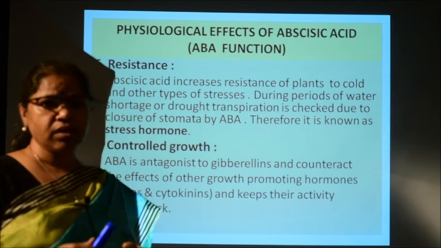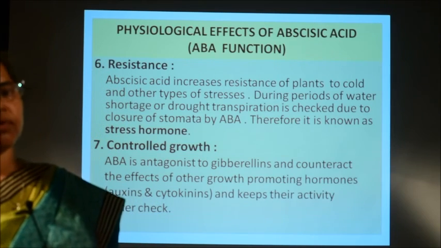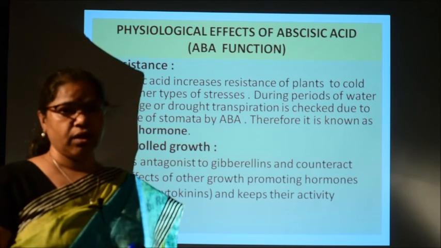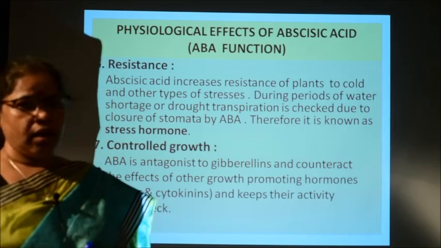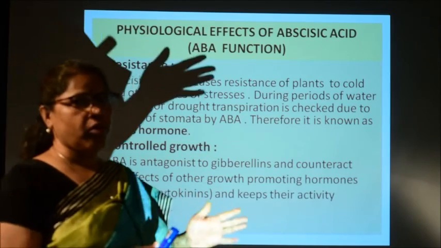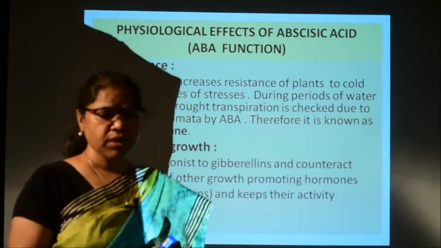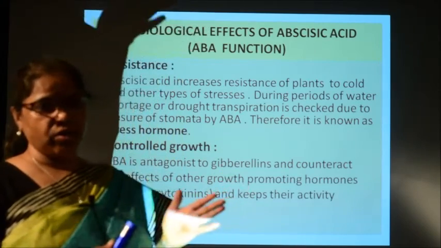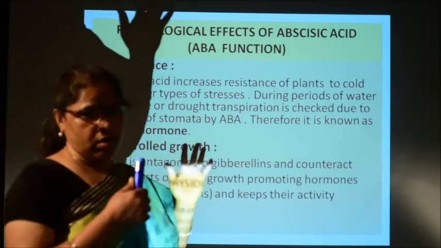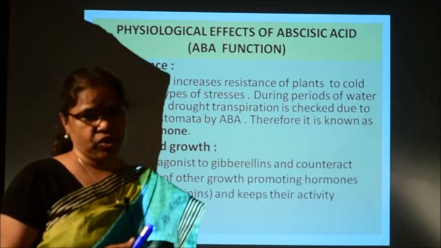All these 5 different types of plant hormones which we have discussed in this class interact among themselves, and then they produce actions like growth, development and differentiation.